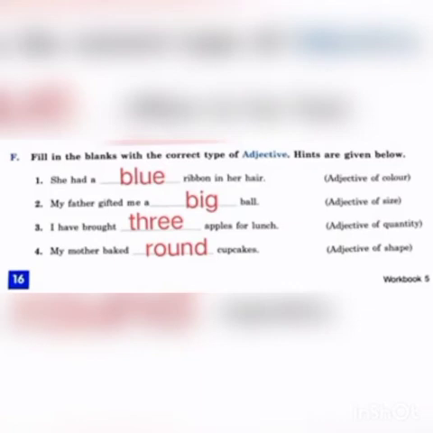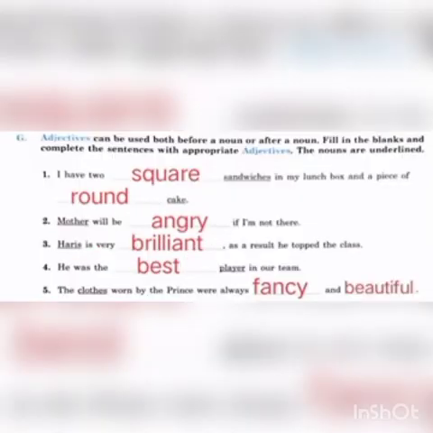She had a dash ribbon in her hair, adjective of color. So we will write any color. And in the next, this is the fourth and fifth fill in the blanks of the first part. Adjective of origin means Pakistani or adjective of quality means beautiful. In this part we will write appropriate adjectives. I have two dash sandwiches, square sandwiches and a piece of round cake. So in this we will write the types of adjectives.